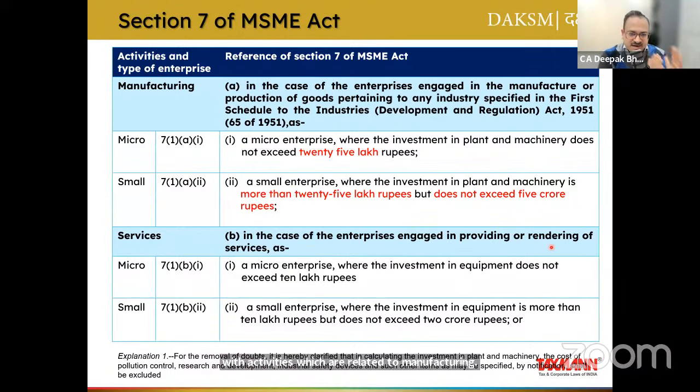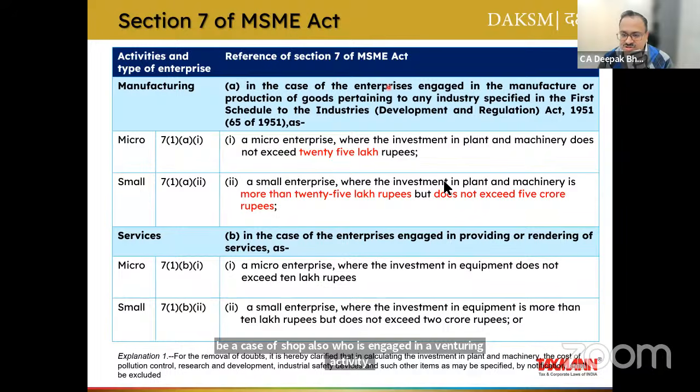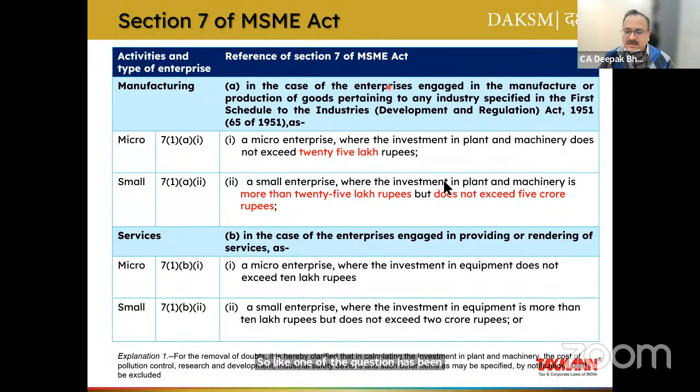So there may be a case of a factory, there may be a case of a shop also which is engaged in manufacturing activity. One of the questions raised by Rahul Garg is whether gold and silver jewelry makers will be covered under manufacturer or producer. It doesn't make any difference whether you are manufacturer or producer, because the definition is wide enough in the MSME Act to cover both.